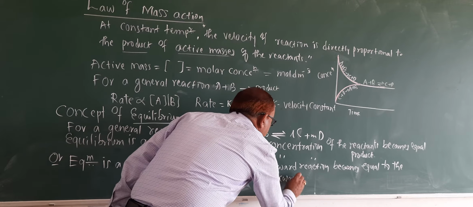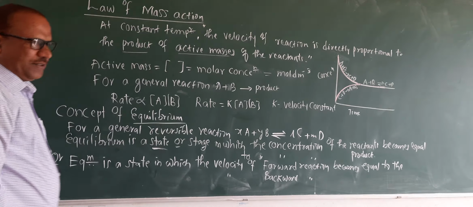That is also called an equilibrium condition.